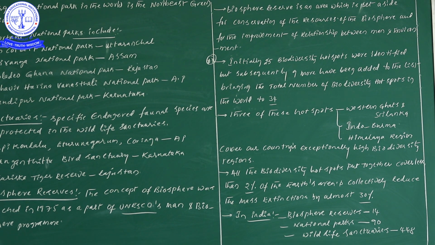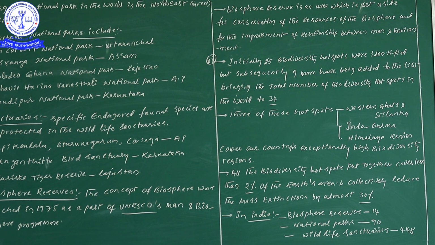So don't forget, it is an important point. Now here, next one: all biodiversity hotspots put together, here there are 34 in total, early 25 and newly 9, totally 34. Now what is the information? All biodiversity hotspots put together cover less than 2% of the earth's land.